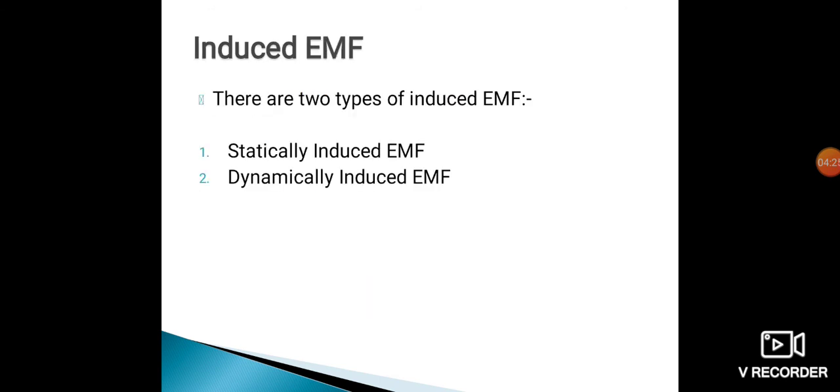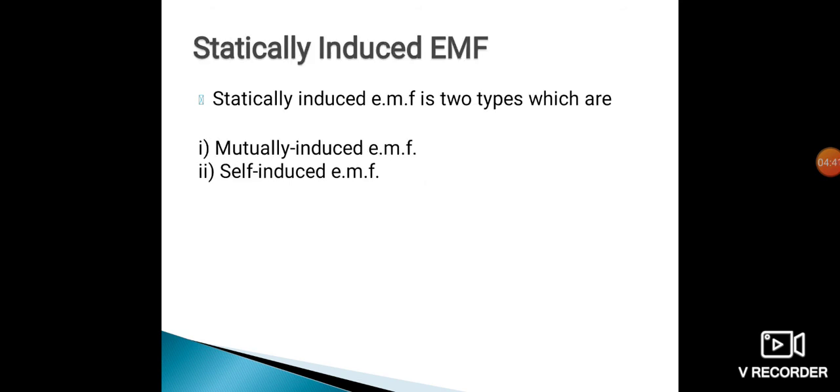Now there are two types of induced EMF. As we have seen, whenever a conductor cuts the magnetic field, EMF is induced, but there are two types of induced EMF. One is statically induced EMF and the other is dynamically induced EMF. Statically induced EMF is further classified into two parts: one is mutually induced EMF, the second is self-induced EMF.